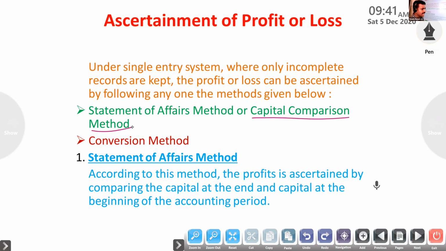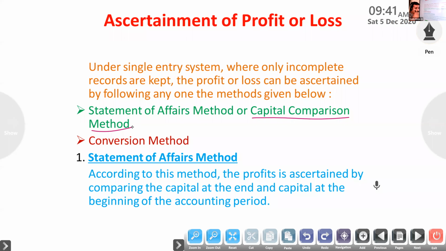If closing capital is more than the opening capital, it represents profit. Clear? If opening capital is more than the closing capital, it represents loss. Through this way only they are finding the profit, not preparing accounts, because it is an incomplete system. Here they are comparing the closing capital and opening capital.